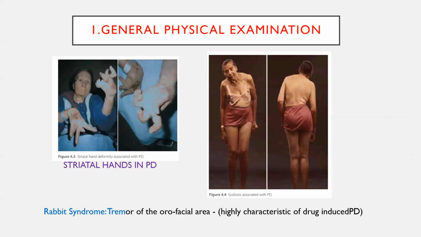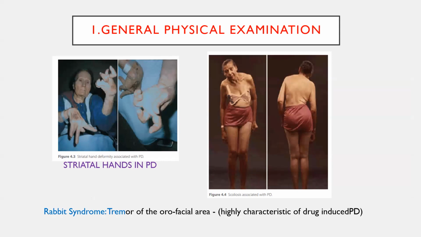This is striatal hands. Striatal hand is nothing but extension at metacarpophalangeal joint and flexion at interphalangeal joints. It can be affected in the lower limb also, classically seen in end stage Parkinson's disease. And the right side one is again Pisa syndrome, that is scoliosis that is associated with Parkinson's disease.